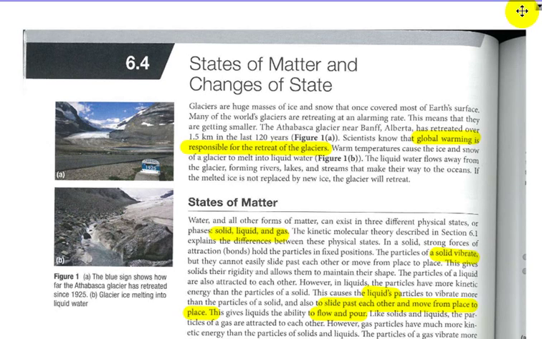Welcome back, Physical Science. This is the last booklet in the HT1, the Heat 1 section, and it looks at phase changes and ties that in with temperature changes. So here it simply starts off talking about glaciers and a change in state due to absorbing heat, ice changing into water, and of course causing glaciers to retreat.